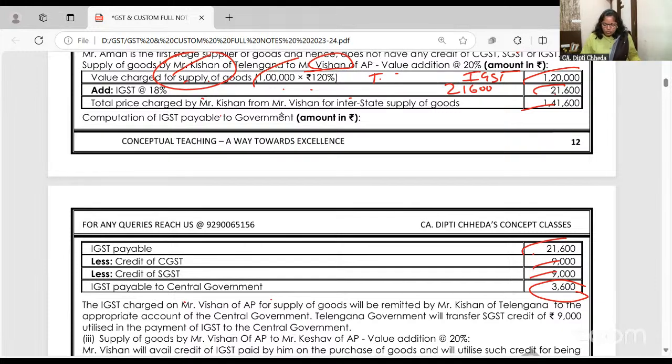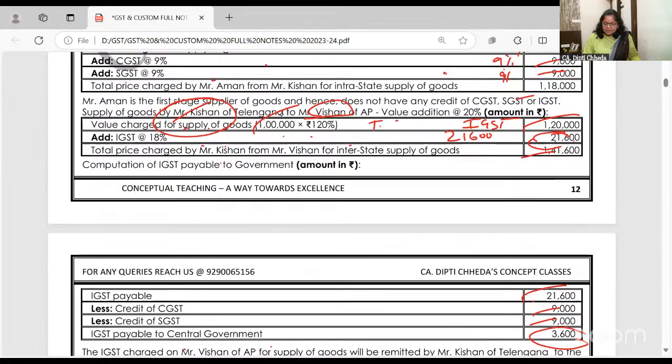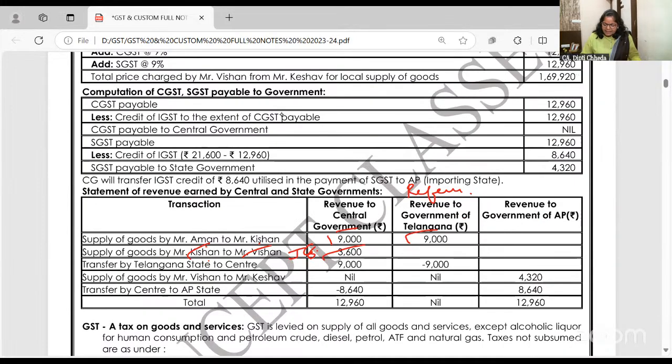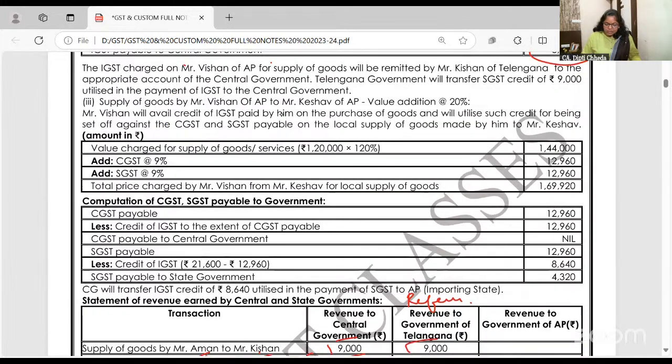21,600. Who should pay the tax? Kishan. But he has already paid 18, so out of his pocket, 3,600. Kishan is paying IGST. Why? Because it is interstate. And when it is interstate, in IGST you are setting off CGST and SGST.